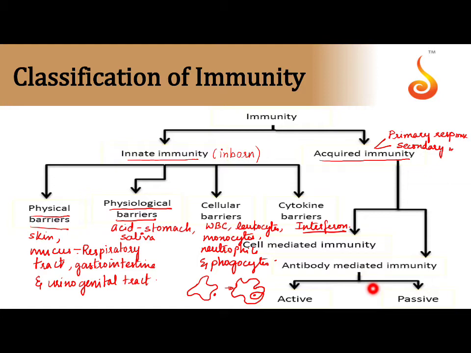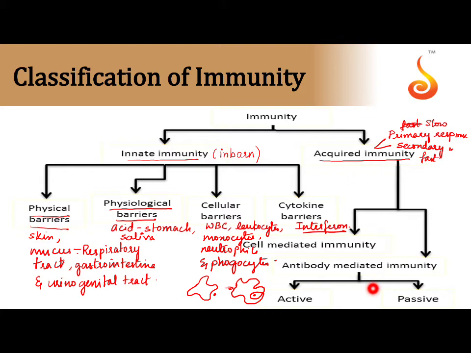But say for the second time, if the same virus infects, then our body remembers, okay, the same robber, the same culprit, the same intruder has come inside our body. So in such a scenario, it is already ready. The secondary response might happen within 3 days. So what we understand is that the primary response is a very slow response, while the secondary response is a quick response. It is very fast, it just happens.